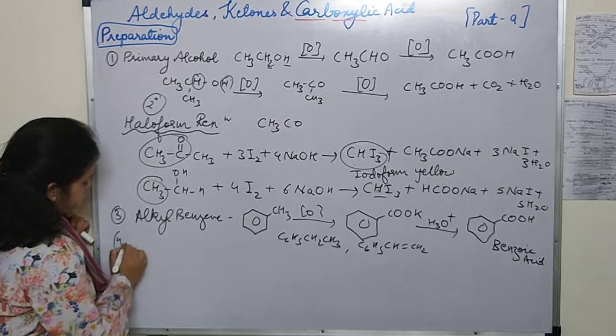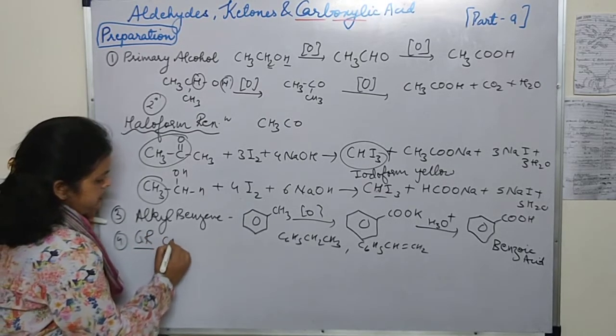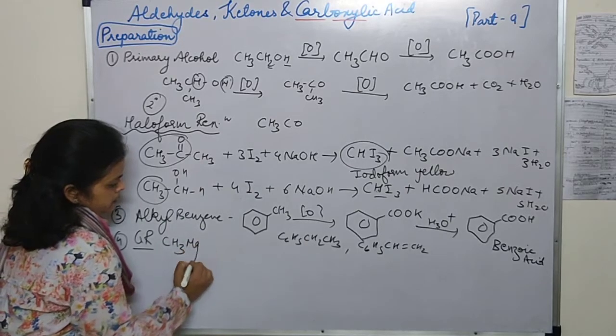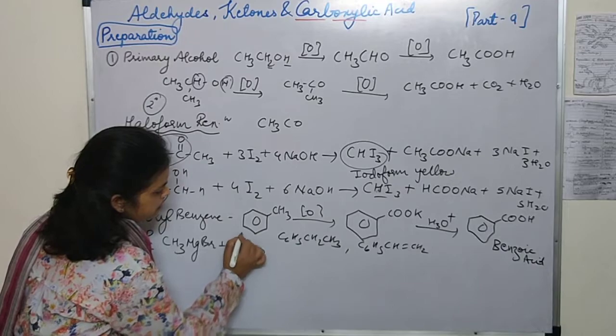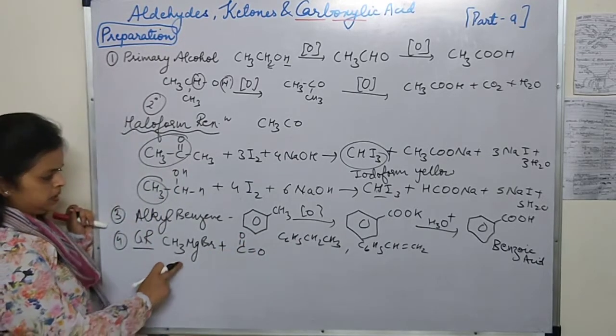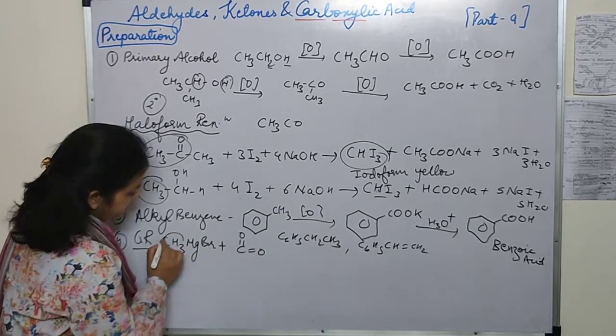The next method was with Grignard reagent. We will react it like this. This is carbon dioxide. When Grignard reagent combines with carbon dioxide, how will we write this?